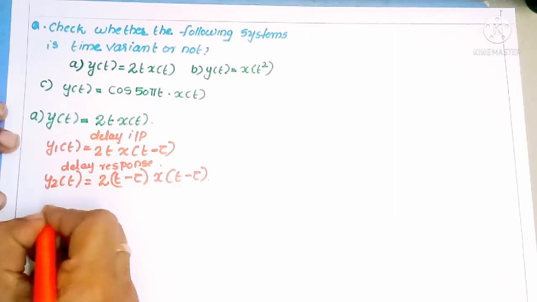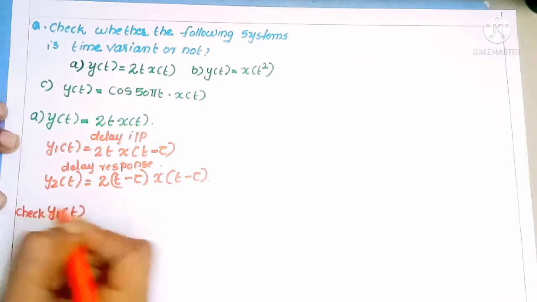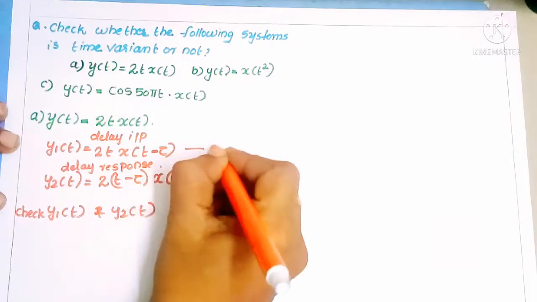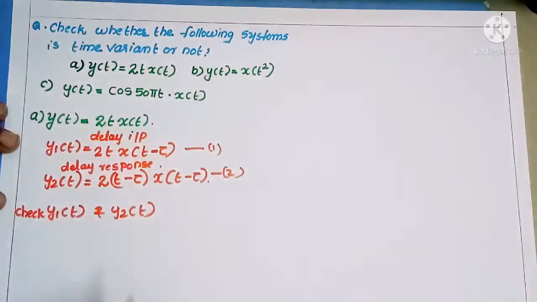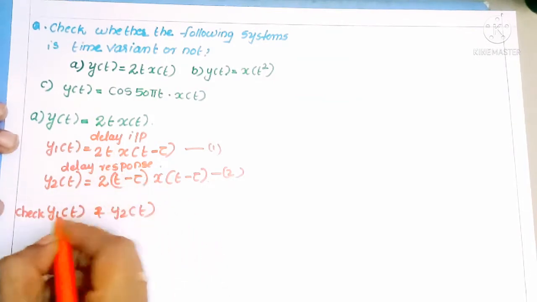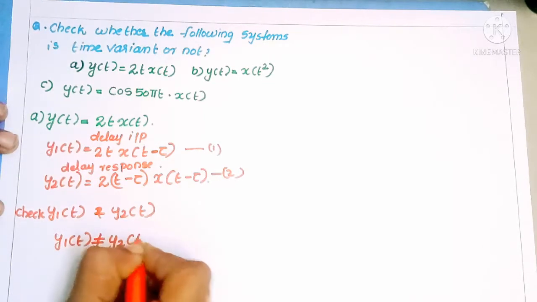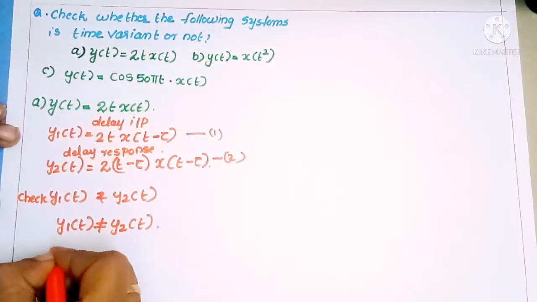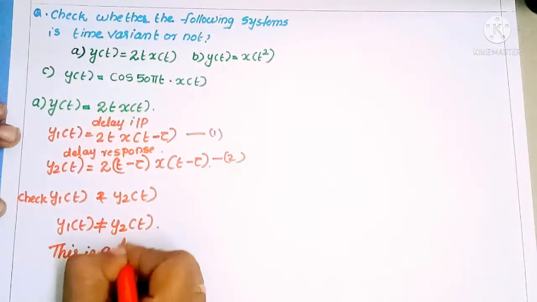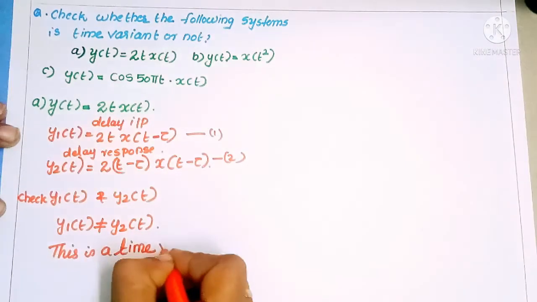The third step is to check y1 of t and y2 of t. This is equation number 1. This is equation number 2. If we check equation number 1 and equation number 2, both are unequal. That means y1 of t not equal to y2 of t. Then we can call this system a time variant system. This is a time variant system because y1 of t is not equal to y2 of t.